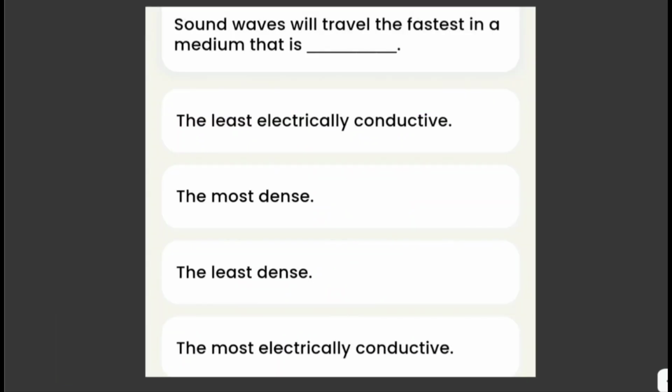Sound waves will travel the fastest in a medium that is the least electrically conductive, the most dense, the least dense, or the most electrically conductive? The answer here is the most dense. The speed of sound is directly proportional to the density of the material through which it travels, with the speed being faster in more dense materials.